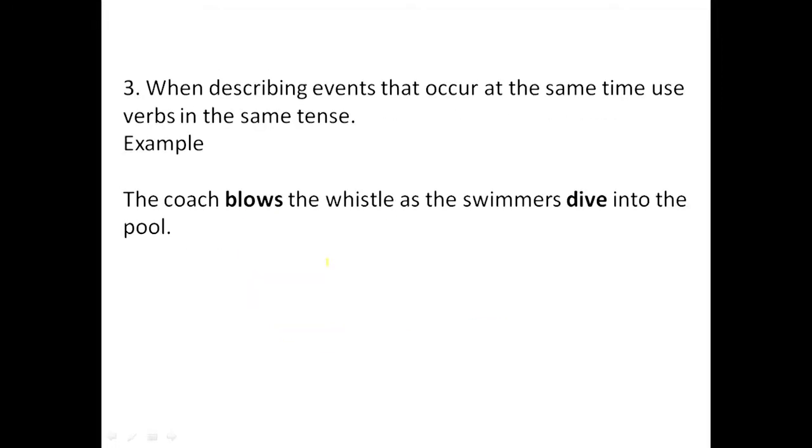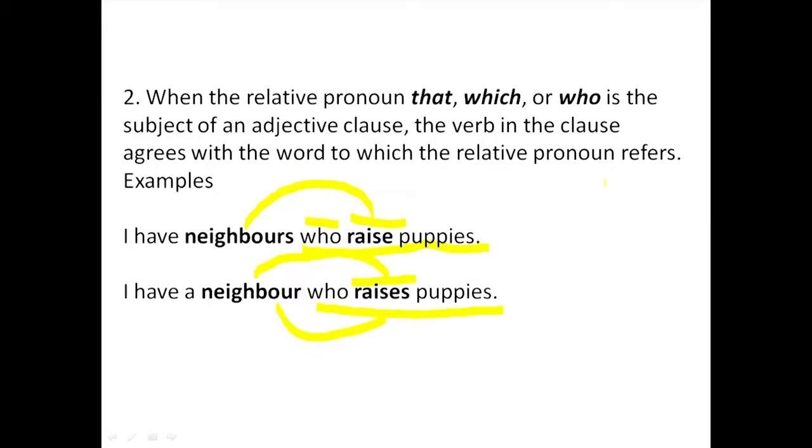So the third proof is this. When describing events that occur at the same time, use verbs in the same tense. Of course, the coach blows the whistle as the swimmers dive into the pool, because the action of blowing and the one of diving occur at the same time. So we use the same tense to indicate that they happen at the same time. Present tense at that. So that's the third rule.